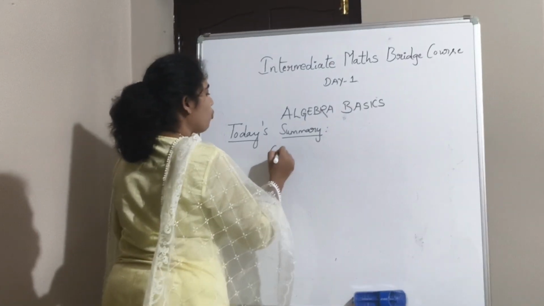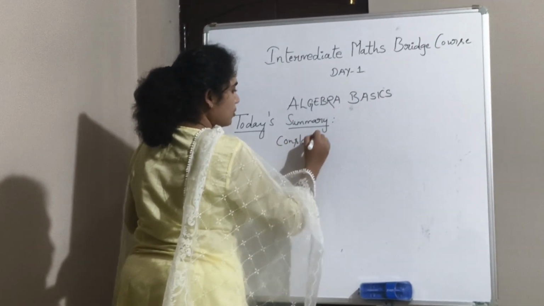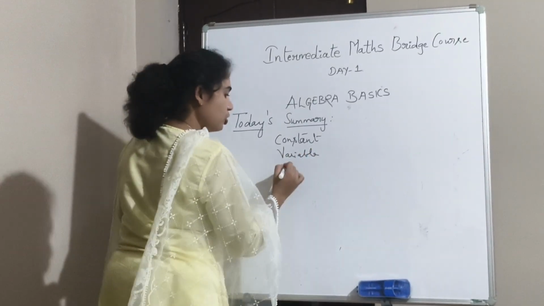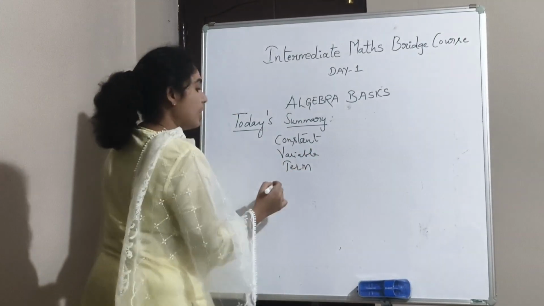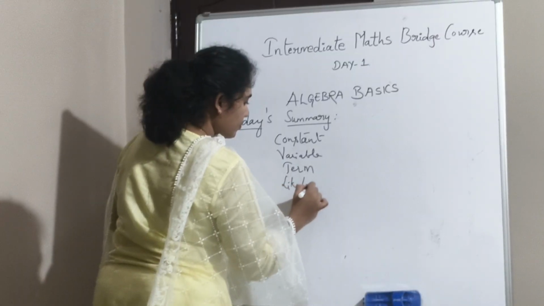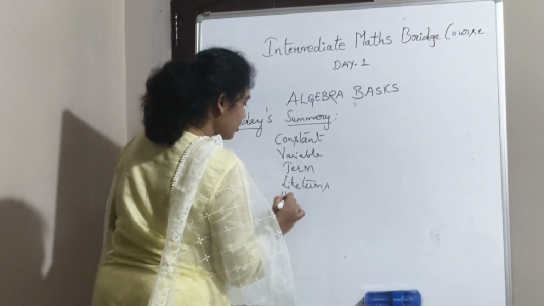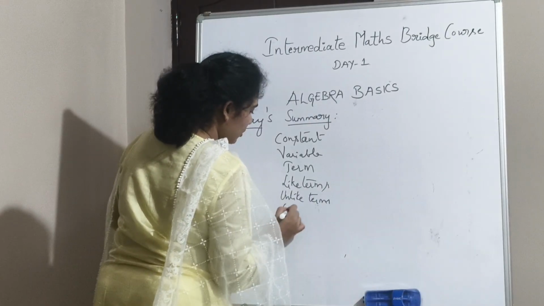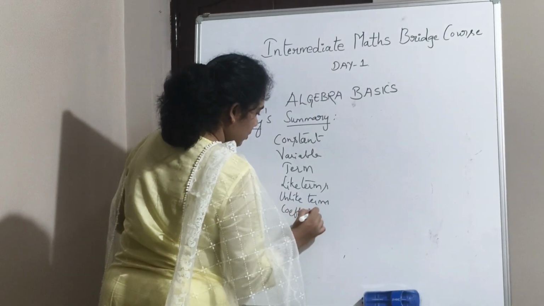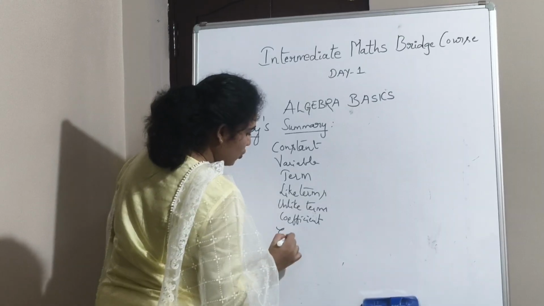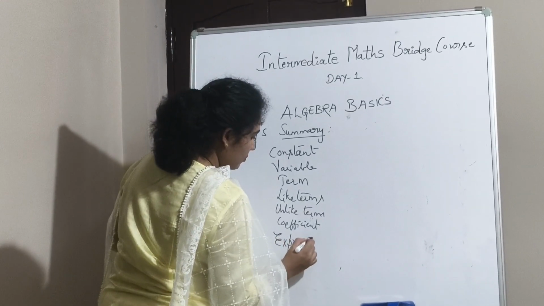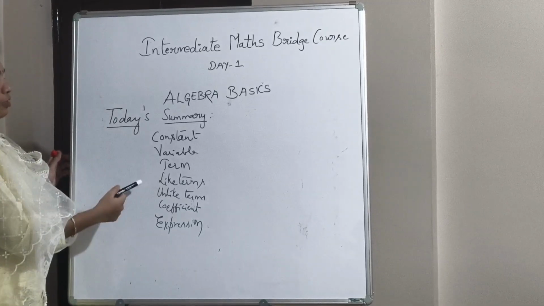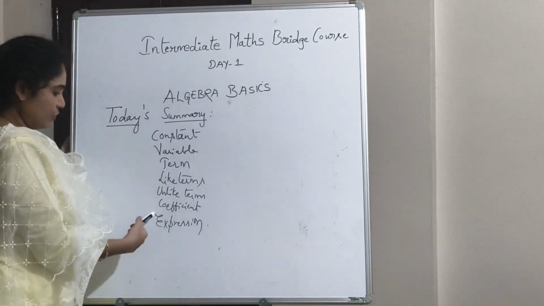So we learned what is a constant, variable, term, like terms, unlike terms, coefficient, and expression. So today we learned all these things: constant, variable, term, like terms, unlike terms, coefficient and expression.